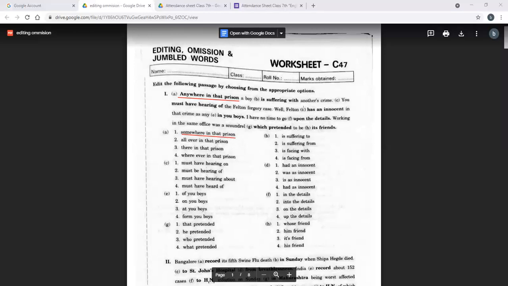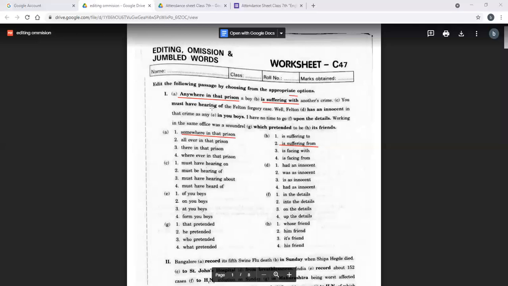Okay. Is suffering with another's crime. So for the second one we see here the mistake is in the preposition. So we have is suffering to, is suffering from, is facing with, is facing from. We are taking the word suffering only. We are not changing that because it doesn't create any problem here. Okay? So we'll take is suffering from. With नहीं होएगा. Is suffering from another's crime. किसी और के crime की वजह से वो यहाँ पर suffer कर रहा है. तो this becomes the correct answer.